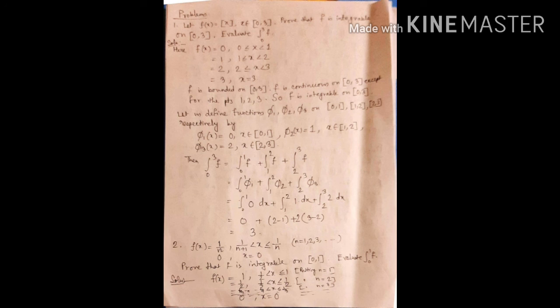Here I see that f(x) is equal to 1 when half less than x less than or equal to 1, that is, putting n equal to 1; it is equal to half when 1 by 3 less than x less than or equal to half; and 0 when x is equal to 0. So here we clearly see that f is bounded on the closed interval 0, 1 and continuous on the closed interval 0, 1 except at the points half, 1 by 3, 1 by 4, and so on.